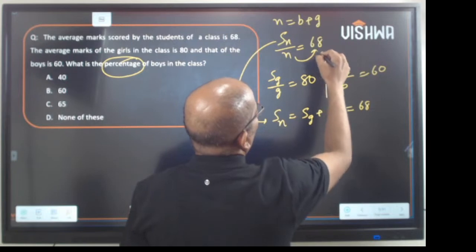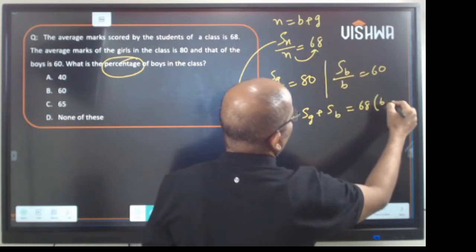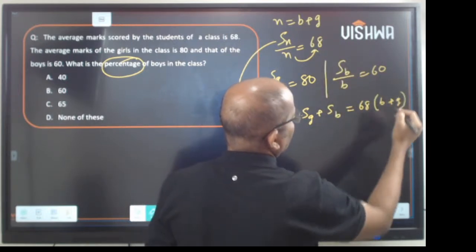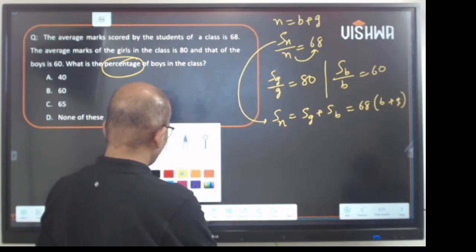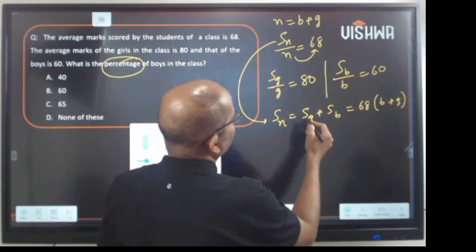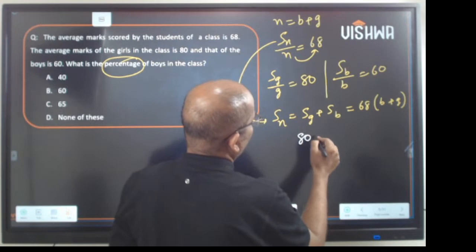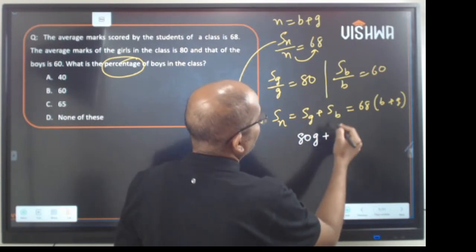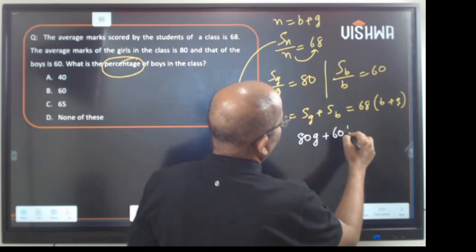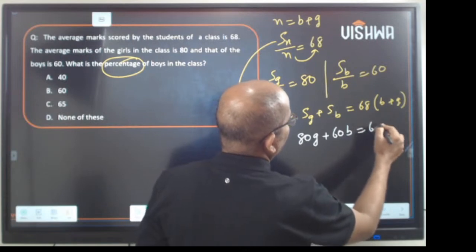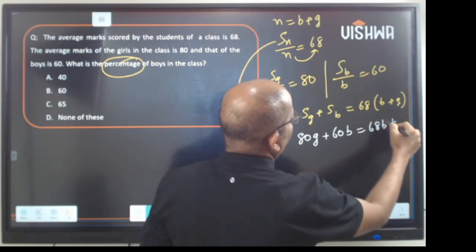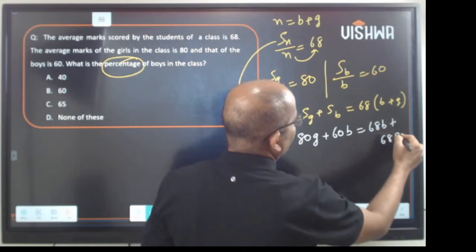This is 68 into n, and n is boys plus girls, isn't it? Now Sg is 80g, Sb is 60b, which is 68b plus 68g.